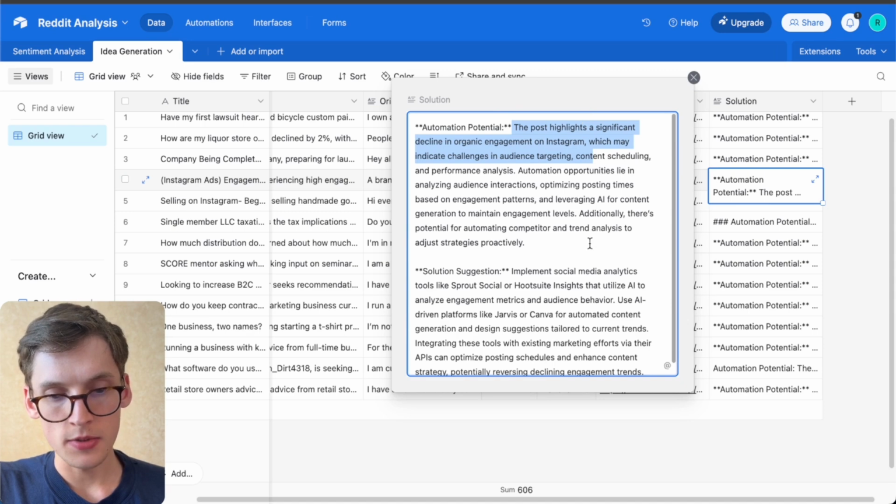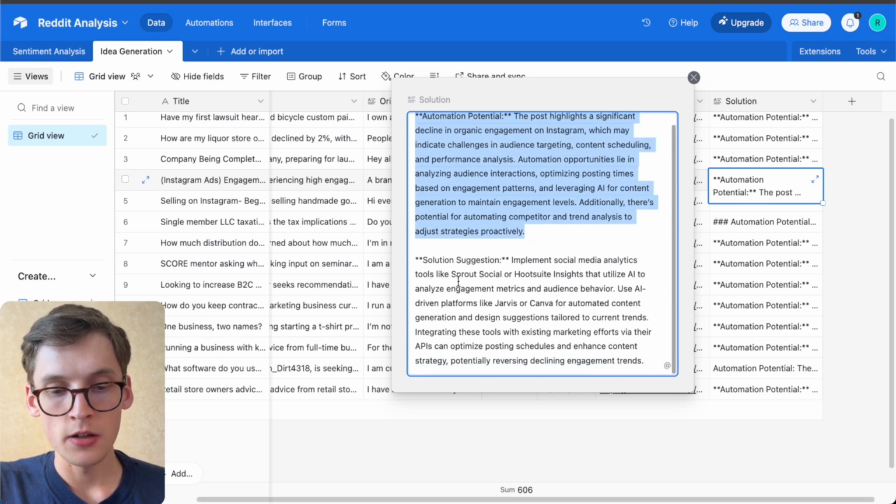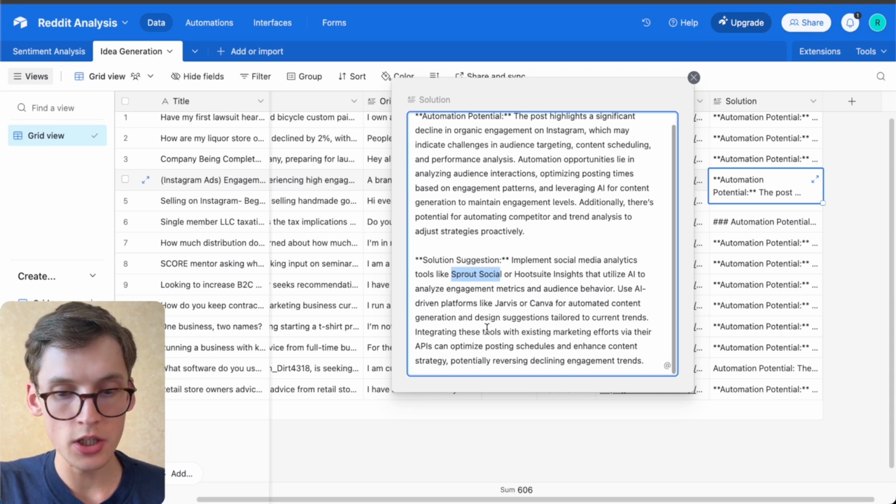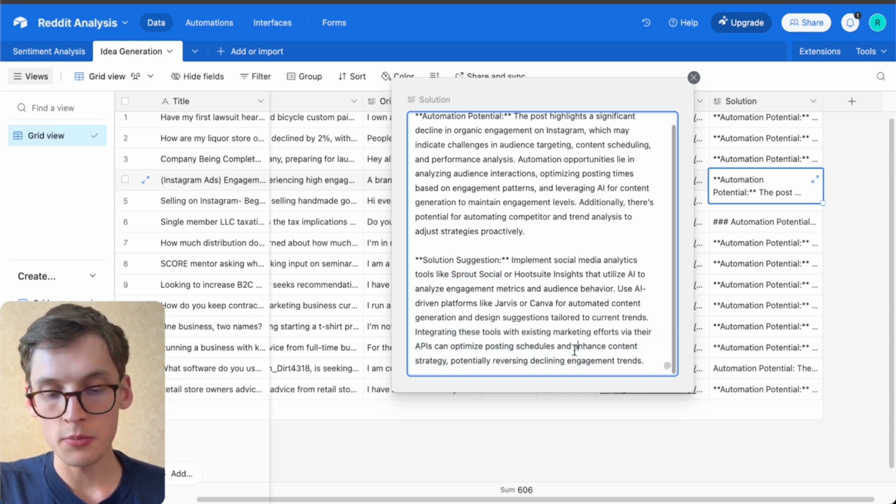So that is basically the problem. And now we get to the solution suggestion. We could implement social media analytics tools. We can implement AI analytics tools like Hootsuite or Sprout Social. We can use AI-driven platforms like Jarvis and Canva for automated content generation. And we can optimize the posting schedules.